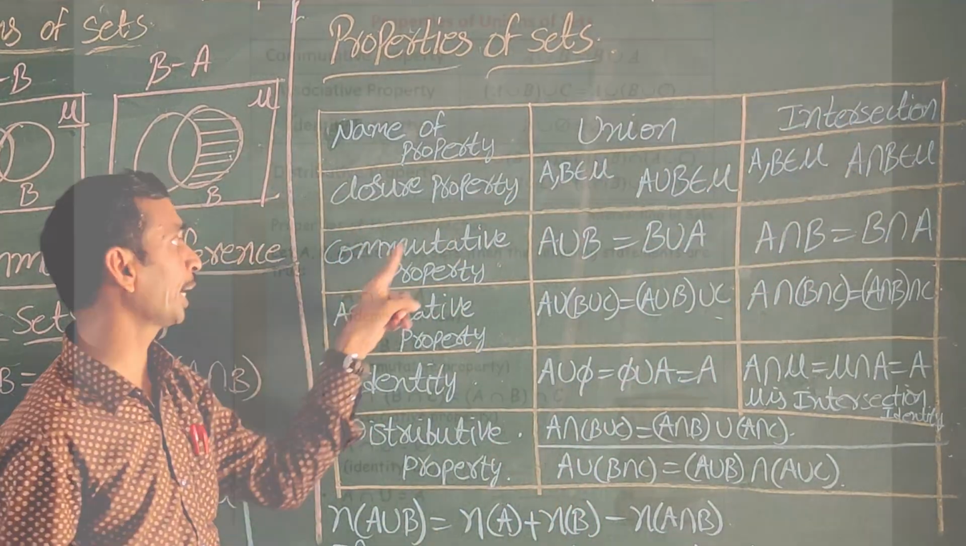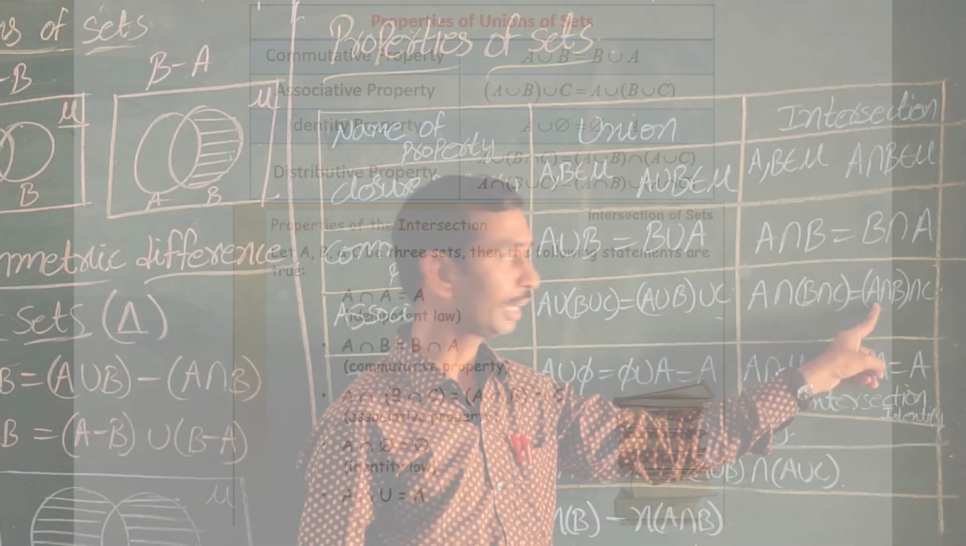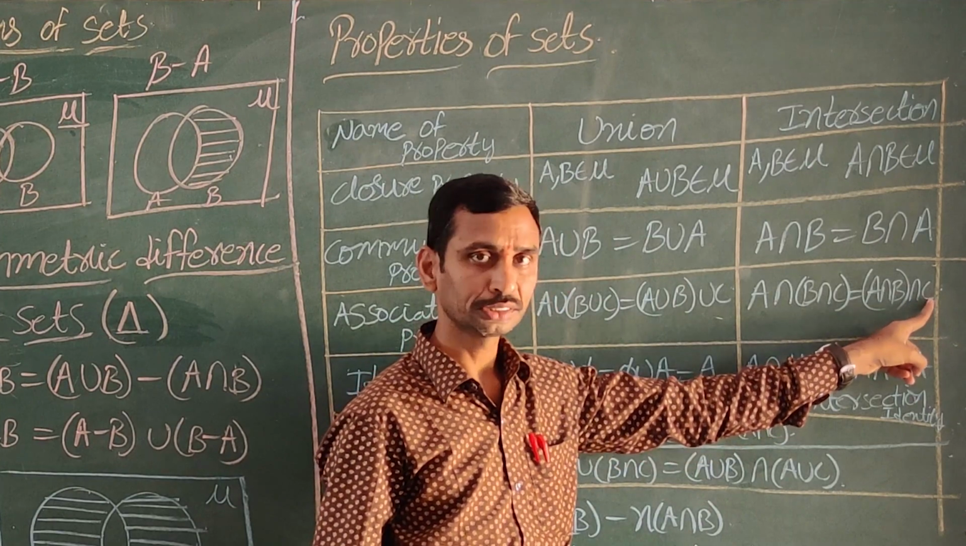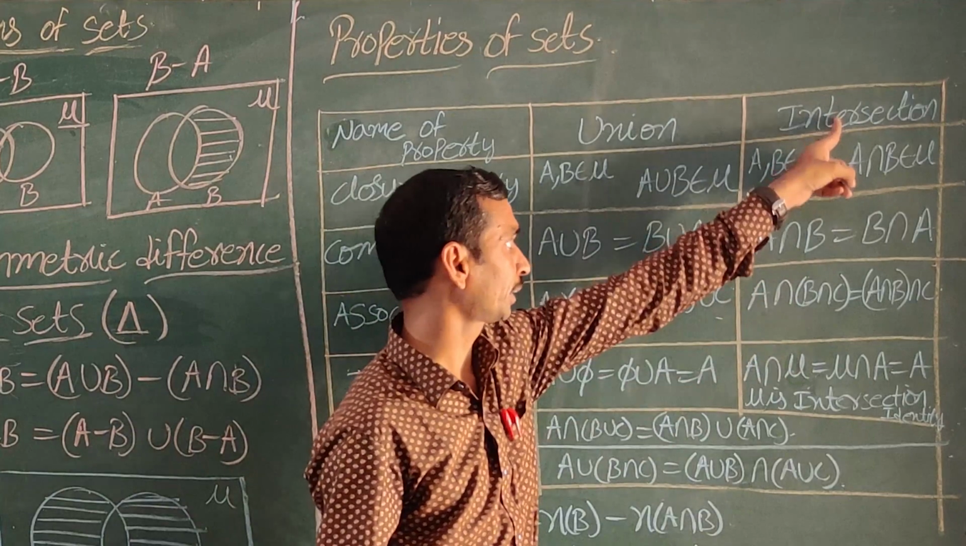Next, commutative property. Commutative property: A union B is equal to B union A, or A intersection B is equal to B intersection A. Next, associative property in union: A union B union C is equal to A union B union C. Again, in intersection, A intersection B intersection C is equal to A intersection B intersection C. This is the associative property in intersection.